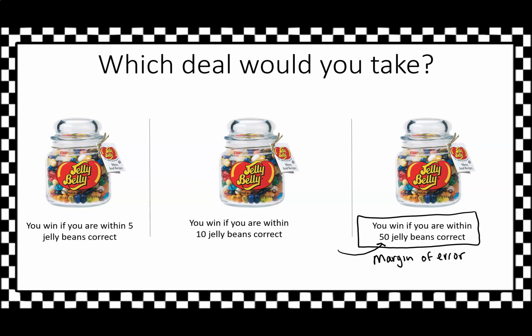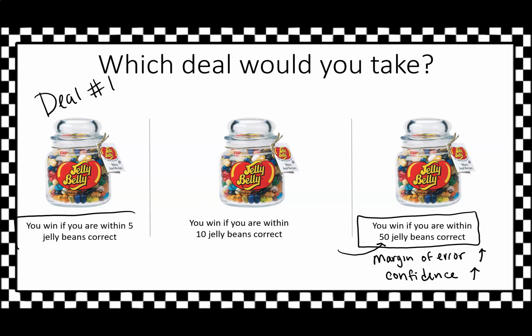And how confident are we in this? Well, we're fairly confident, much more confident than if we were to take deal number 1, right? So in a situation like this, when we increase our margin of error, this interval here, plus or minus 50 jelly beans, that's a large range, large margin of error. As that goes up, our confidence also goes up. Like, we're pretty darn sure we're going to get the answer right.